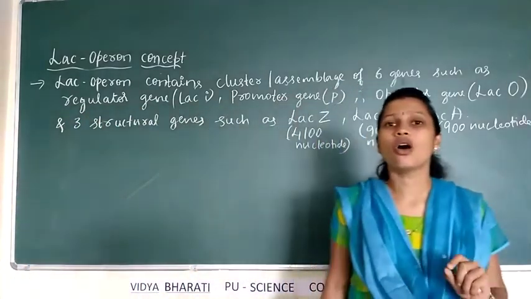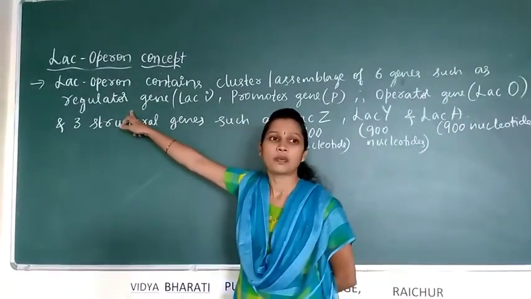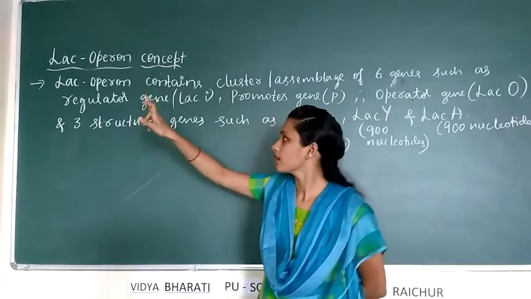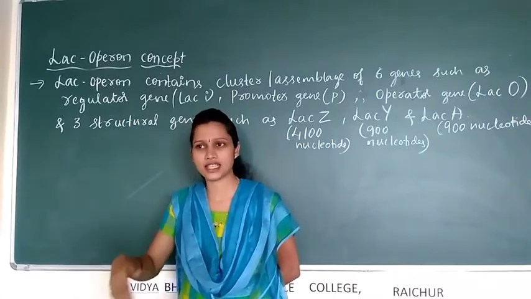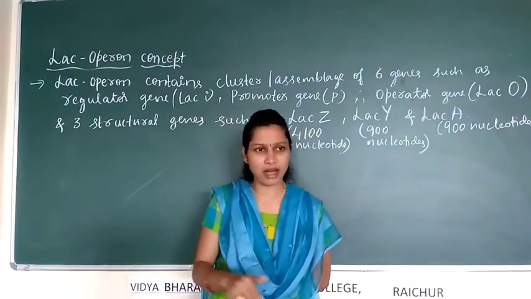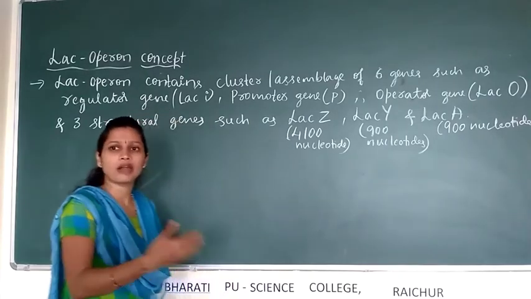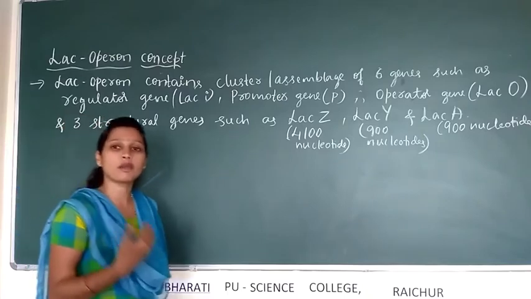It continuously undergoes transcription, produces mRNA, and that mRNA undergoes translation and finally produces the repressor protein.